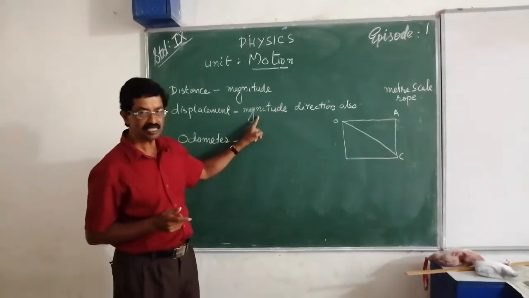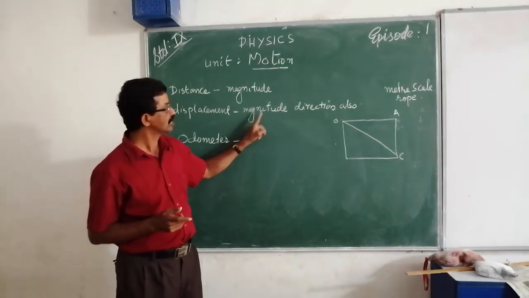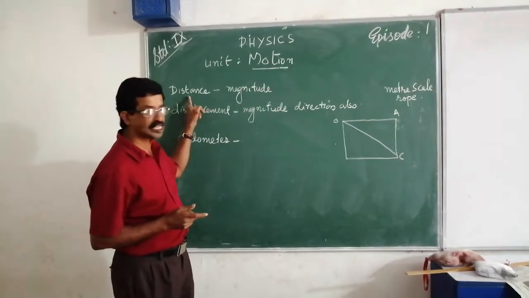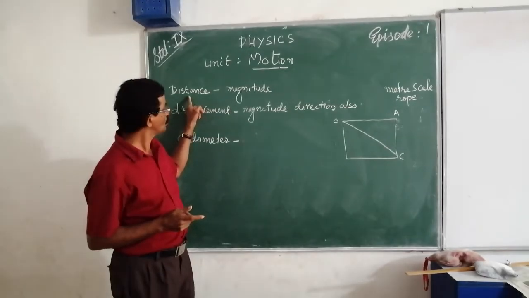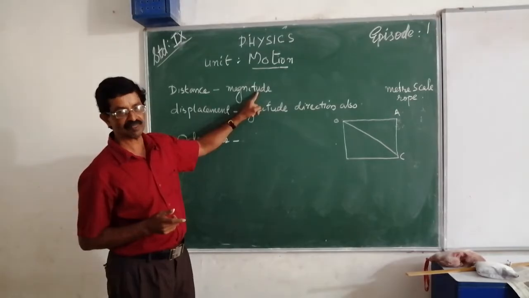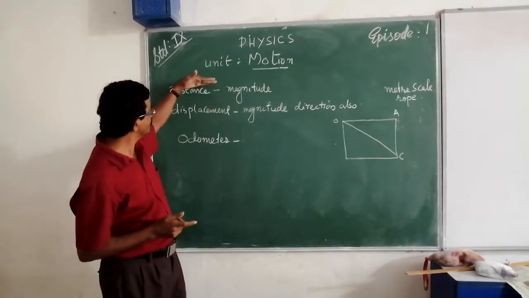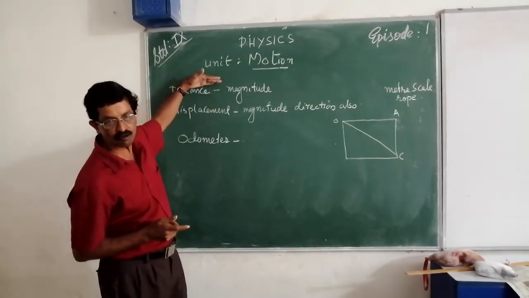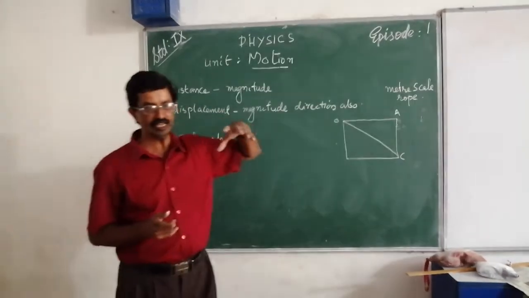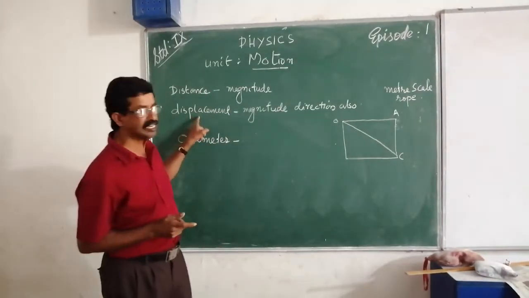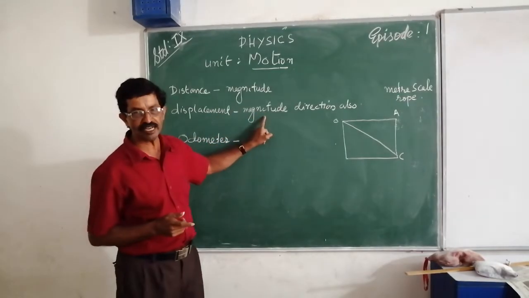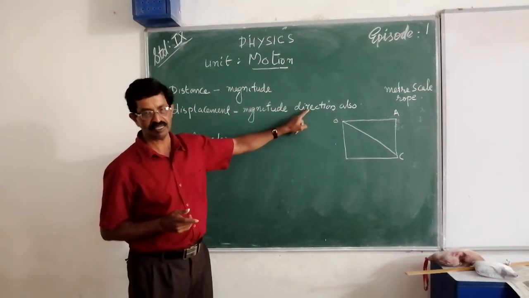Distance is with only magnitude, that means only measurement. Another difference: distance is a scalar quantity, that means a quantity with only magnitude. But displacement is a vector, that means both magnitude and direction.